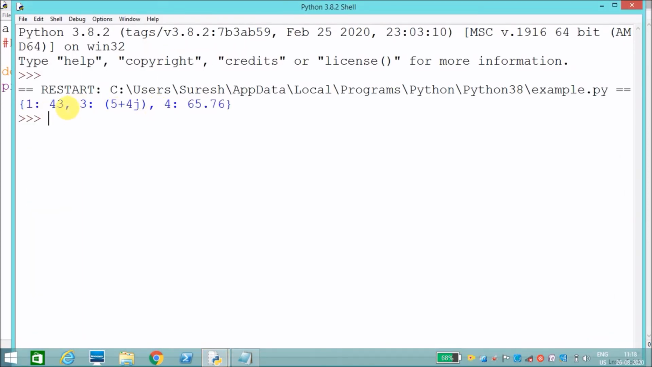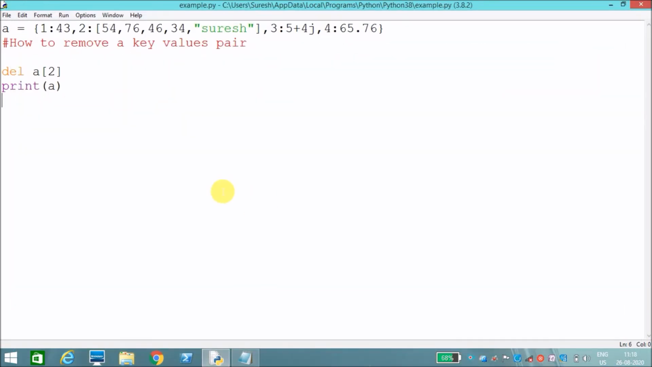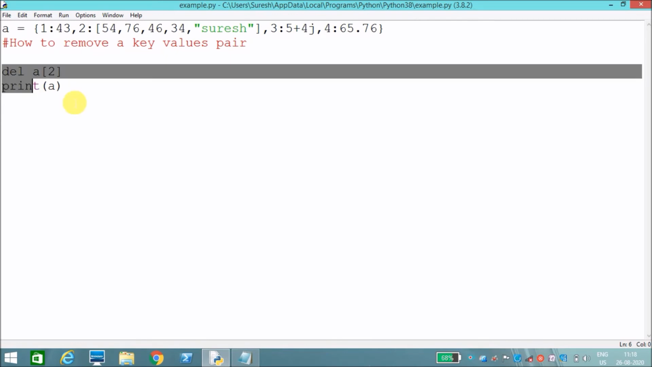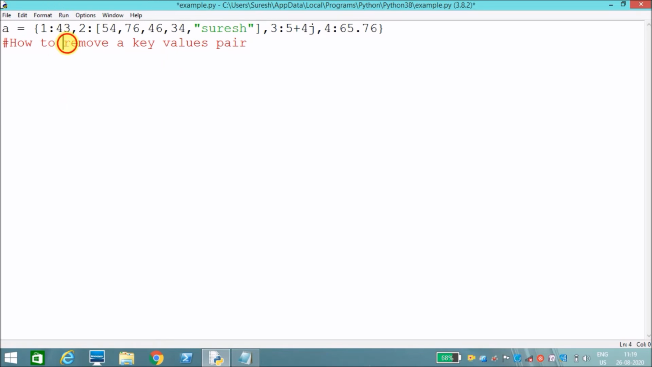See, it has deleted two key value pairs. Okay, like that we can delete the element from the dictionary. Okay, next, update. How to update the dictionary. Let's see how to update the dictionary.